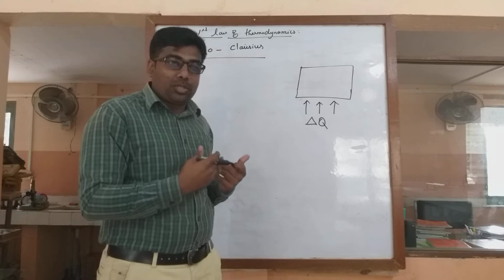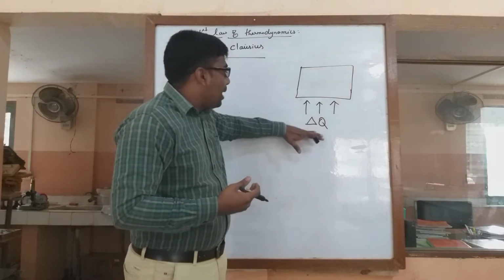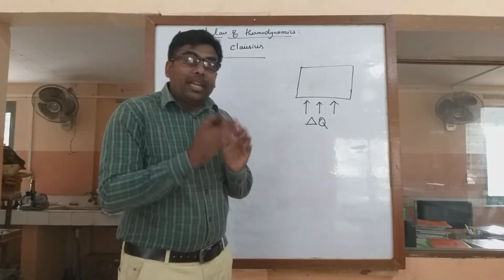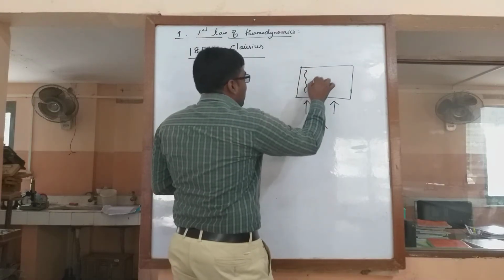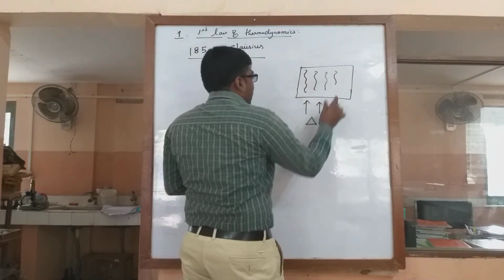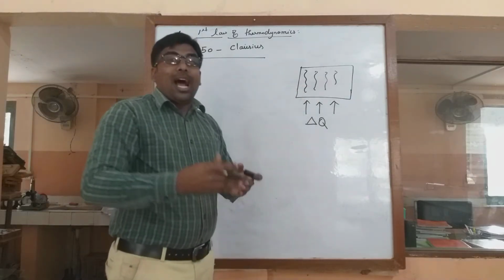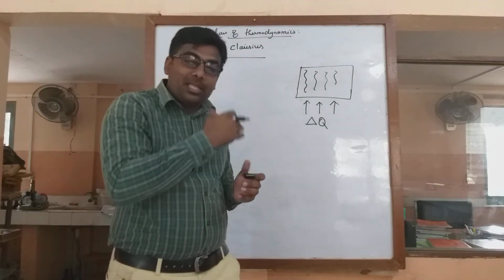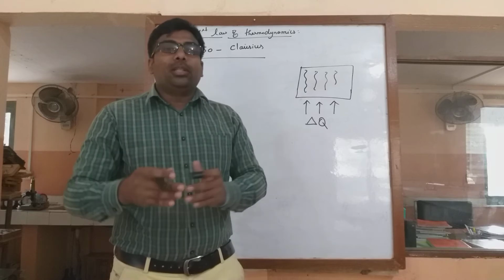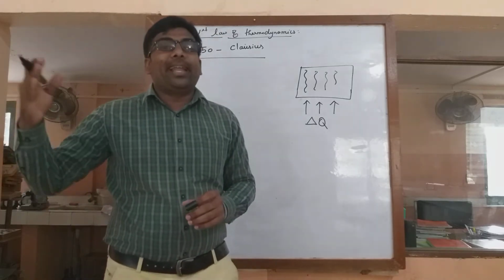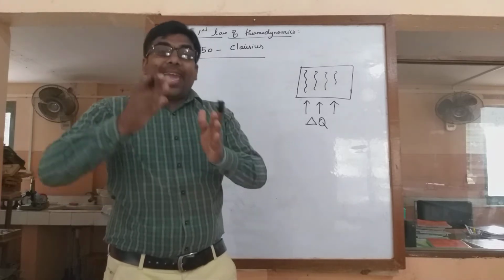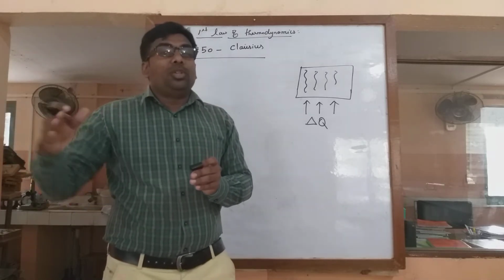So in that system, now I am applying heat. As soon as I apply heat, the system absorbs the heat. Now the heat is transferred to the system. The heat absorbed by the system will be equal to the sum of the total internal energy and the external work done by the system on the surroundings.